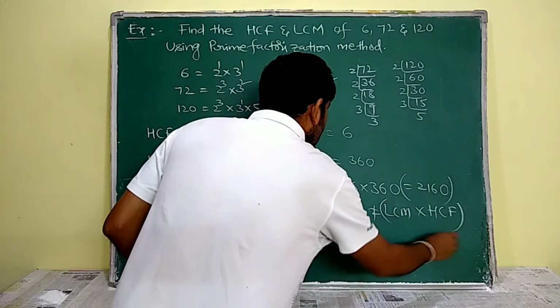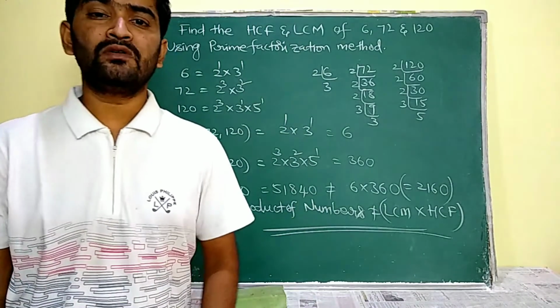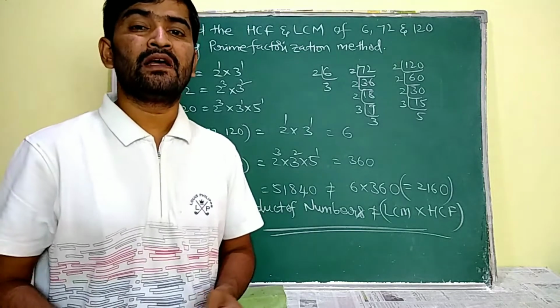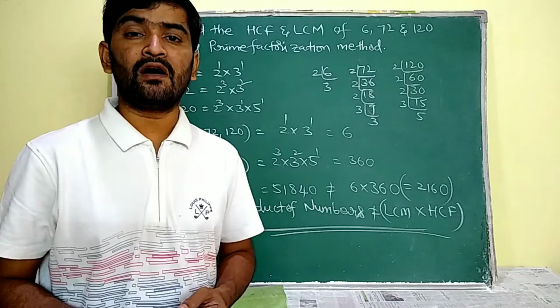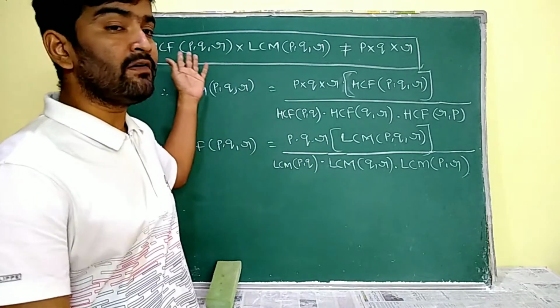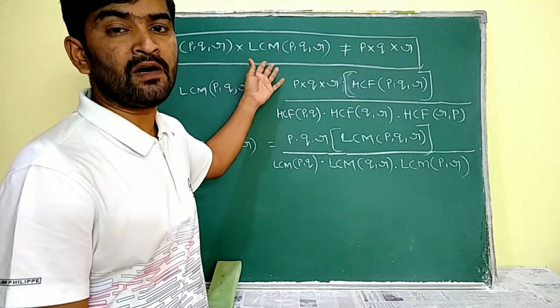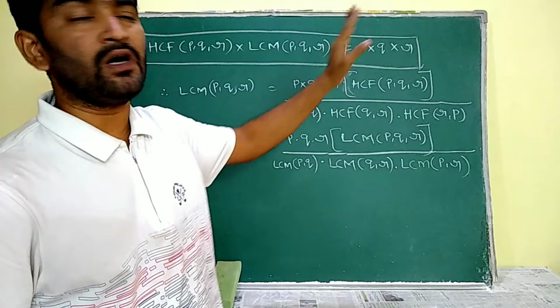Understand? We have to remember this. Okay, by this we are going to derive the relation between the three numbers A, B, C and their product of LCM and HCF. So by the above, HCF of PQR into LCM of PQR is not equal to the product of numbers PQR.